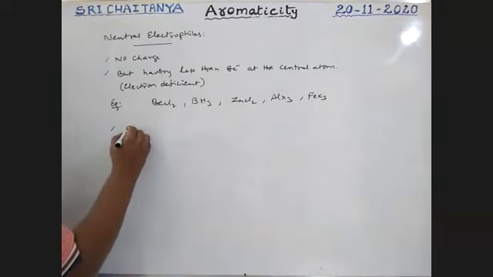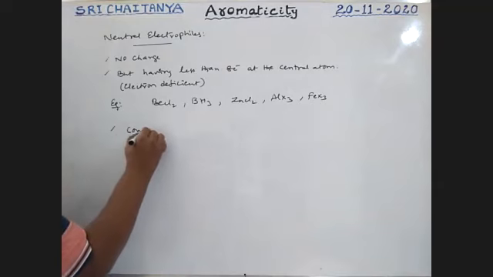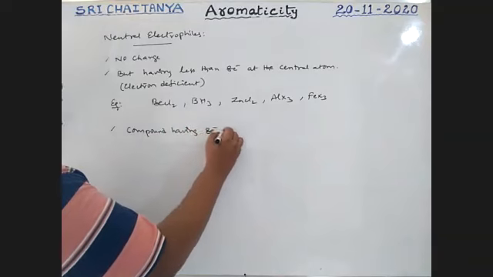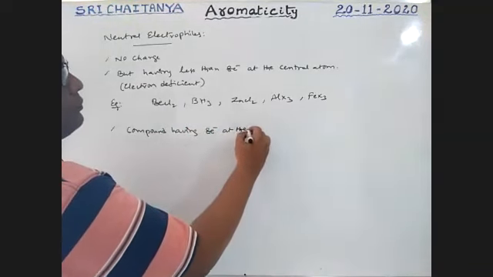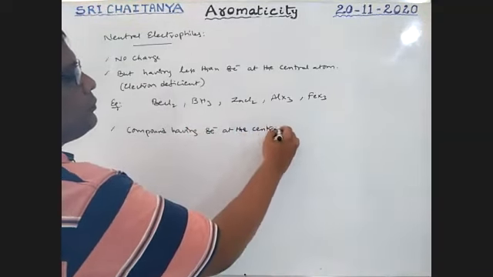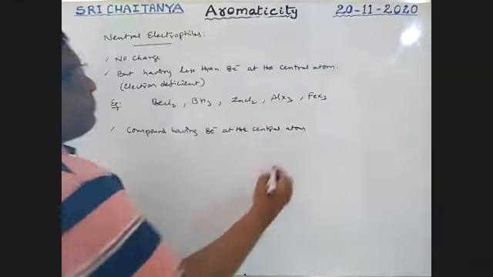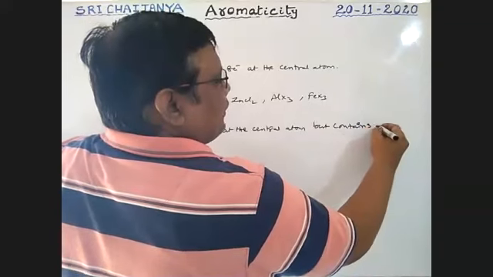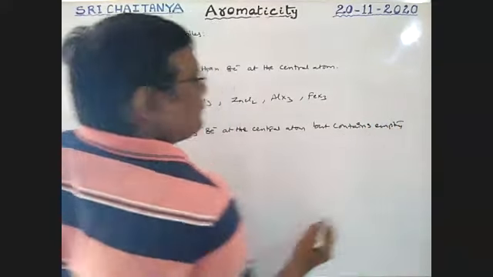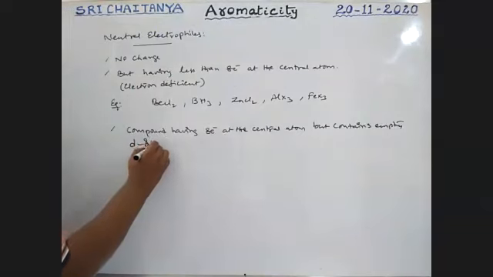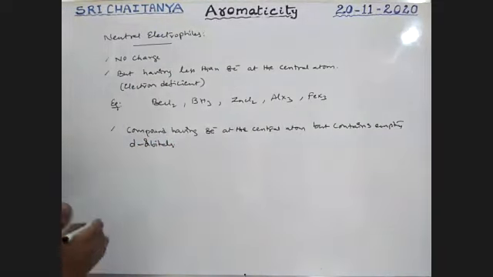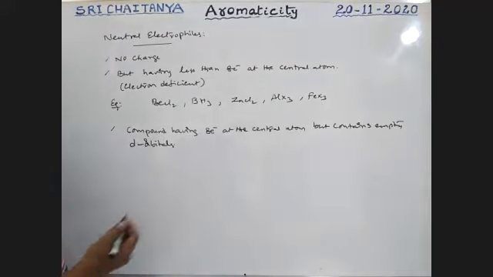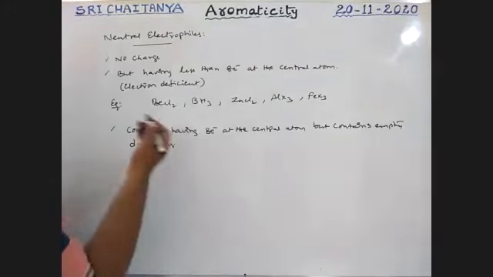Compounds having 8 electrons at the central atom but containing empty d orbitals, that is unfilled d orbitals, are also neutral electrophiles.